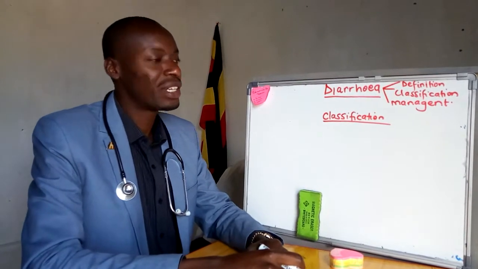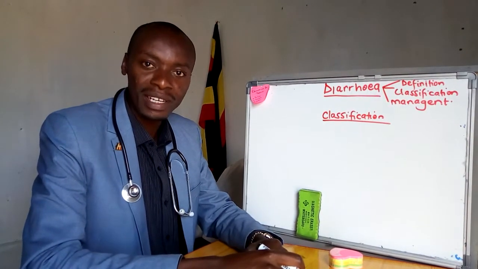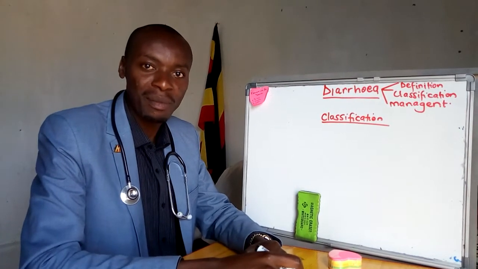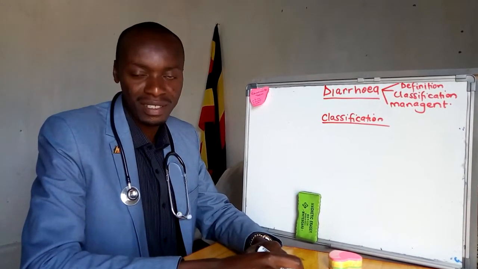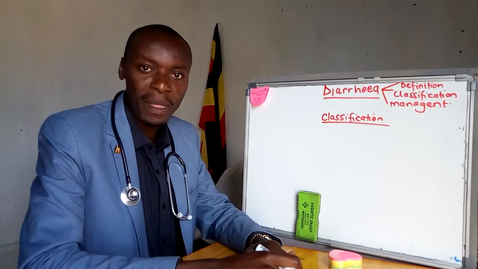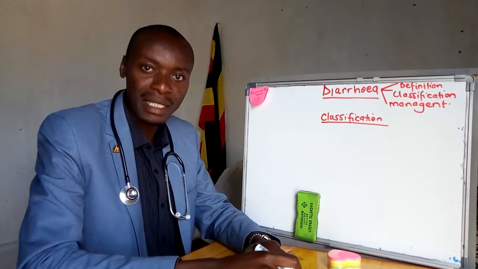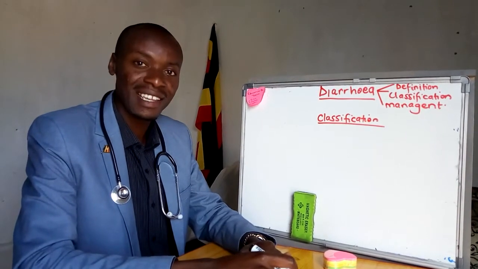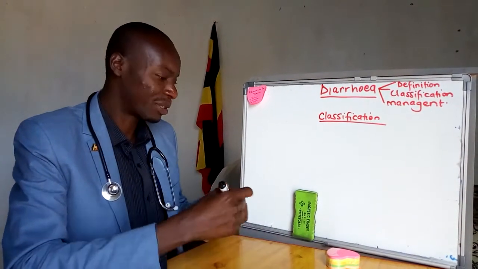When we talk of definition, it can be defined as passing out of loose watery stool for 3 or more times in 24 hours. The most important here is passing out of 3 or more loose stools in 24 hours. That is frequency and duration.